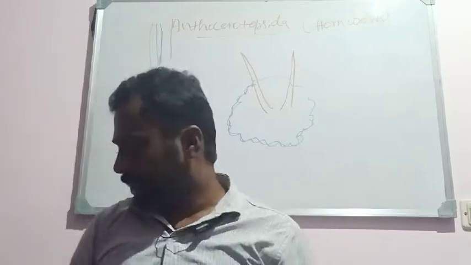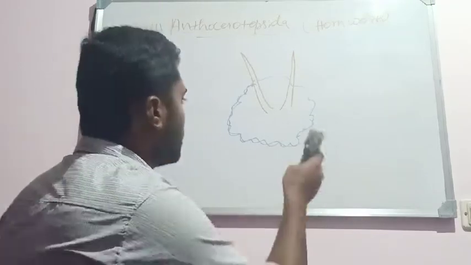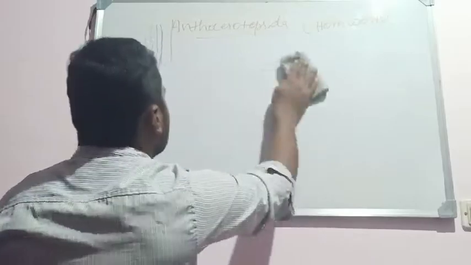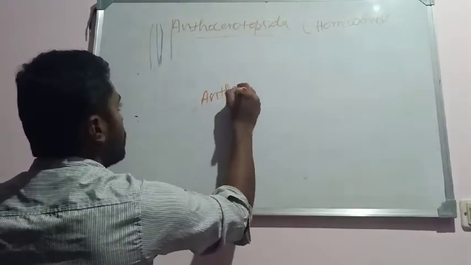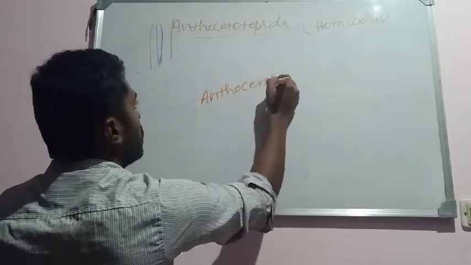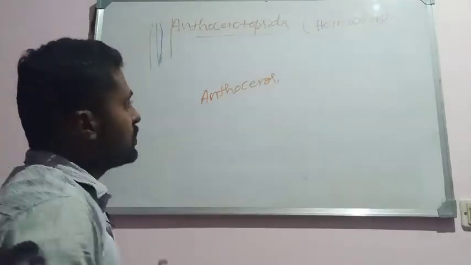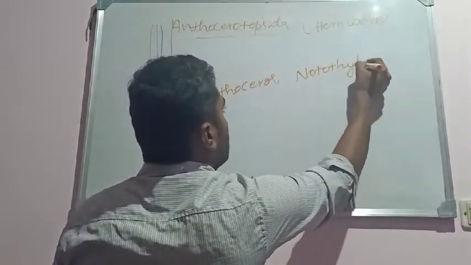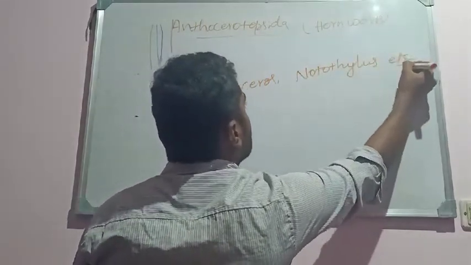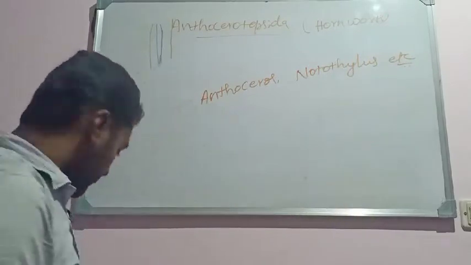Examples of Anthocerotopsida: the most common member is Anthoceros, then Notothylas, etc.